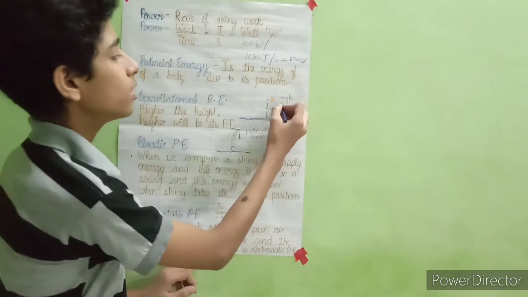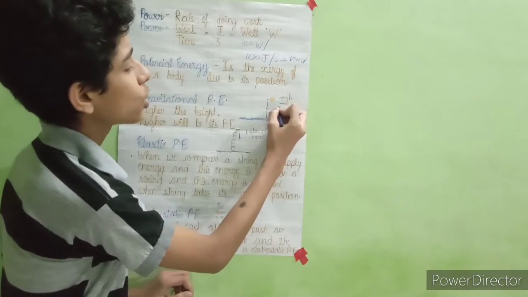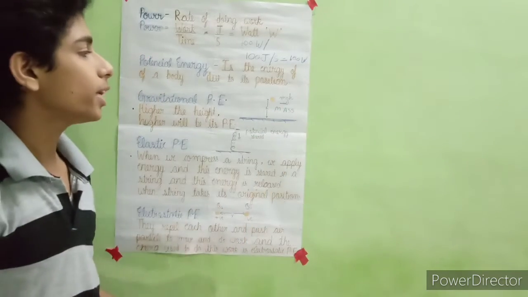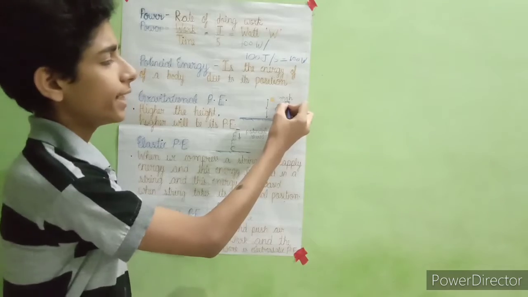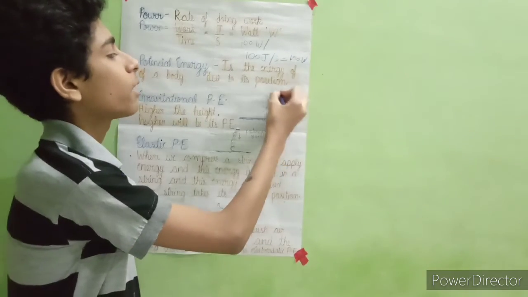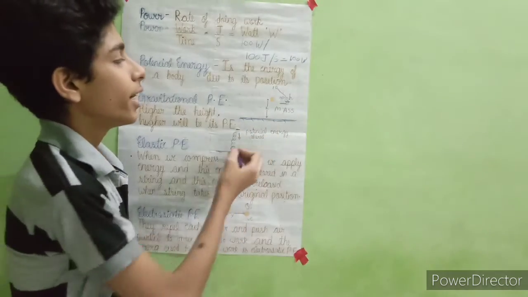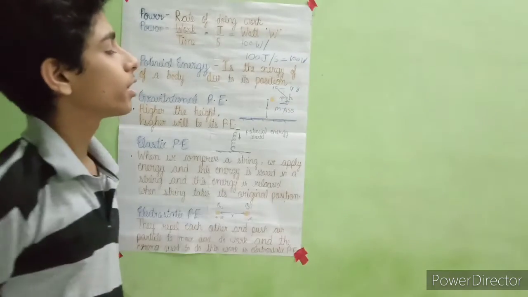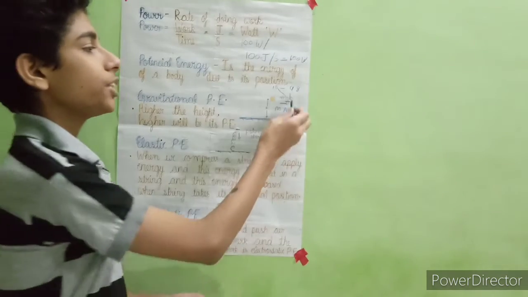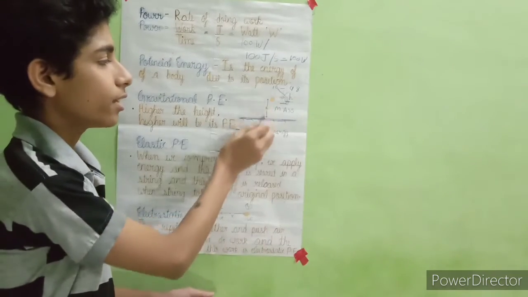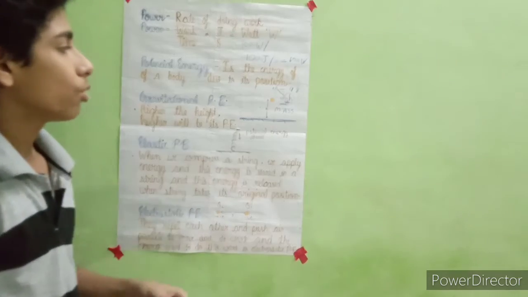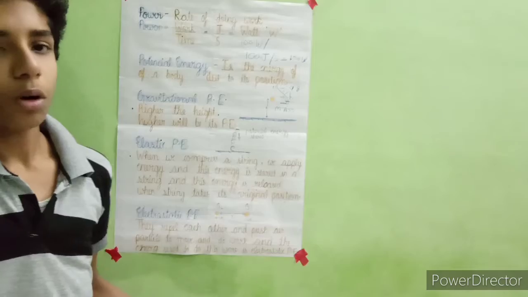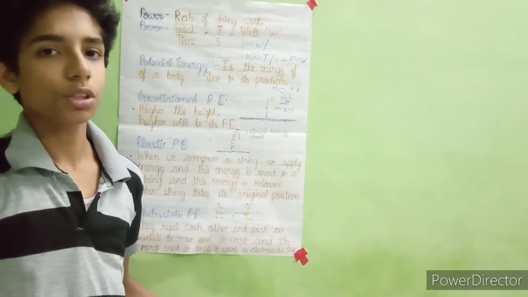Here m is the mass of the body, and g is fixed. g can be 10 at some places, and for more accuracy, g can be 9.8. And h is the height at which the body is placed. Now we will solve m into g into h, then we will know the potential energy of a body.